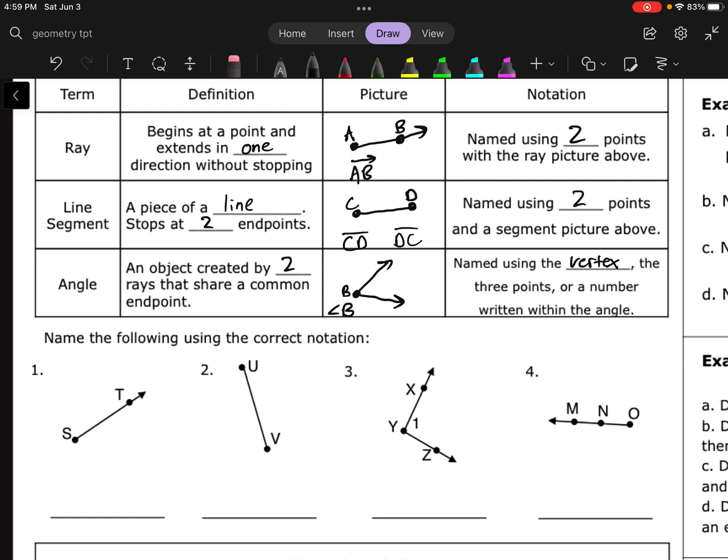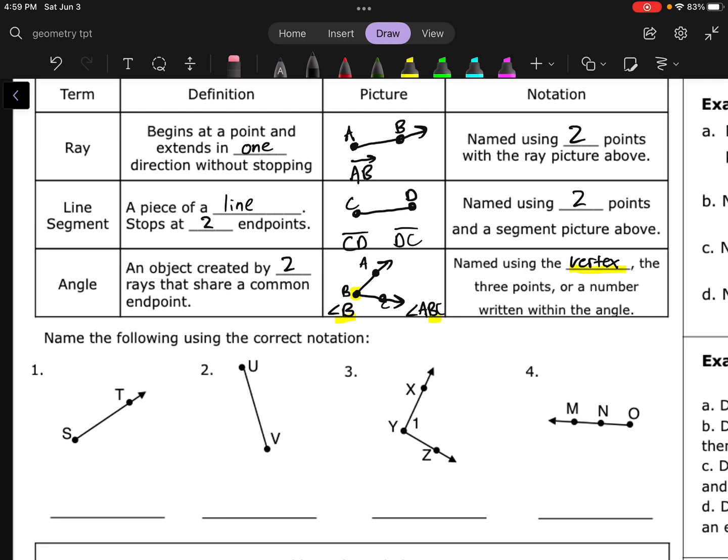Or all 3 points that are used to make the angle, right? We're going to need 2 points on either end here to help name it. So let me put A, B, and C. So I could name this thing angle ABC. Notice that the vertex here has to be in the middle if we're using the three-letter method.